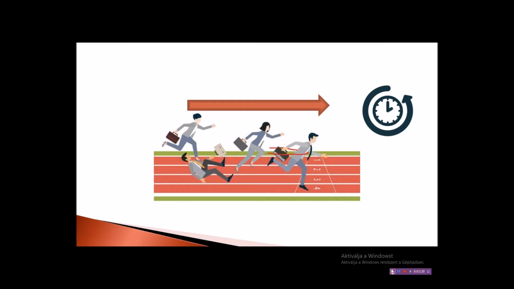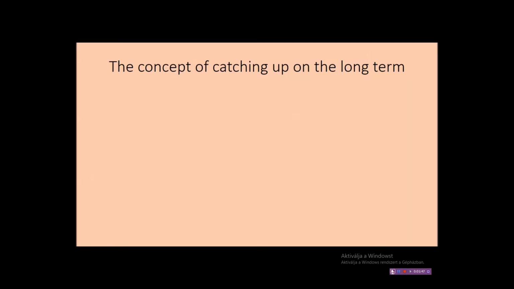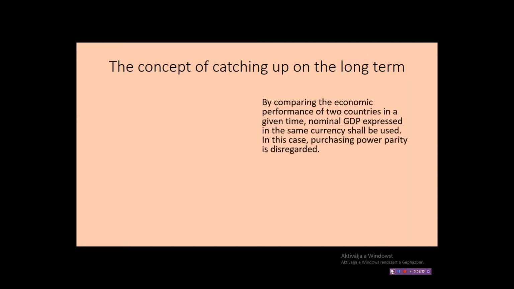We are going to take a look at several cases, and the first is going to analyze this problem according to the nominal and real GDP. In other words, how many years it takes for a country to reach the nominal or real GDP of a more developed country. Let's take a look at this problem. We would like to compare the economic performance of two countries at a given moment, and if we do so, we shall use the nominal GDP expressed in the same currency. So if we take two countries, for example Austria and Hungary, then we shall take the nominal GDP of both countries, and we can determine which one is the richer, stronger economy at the given time.